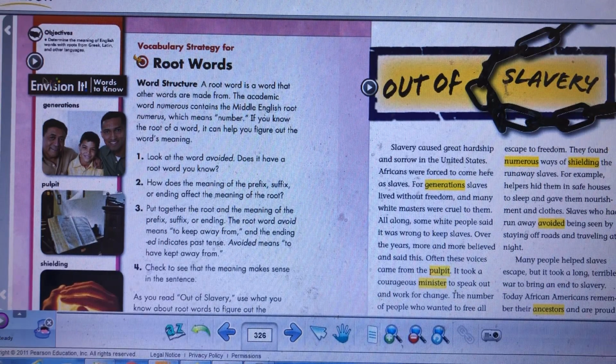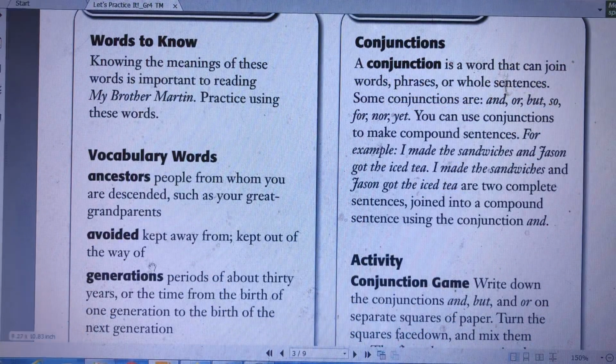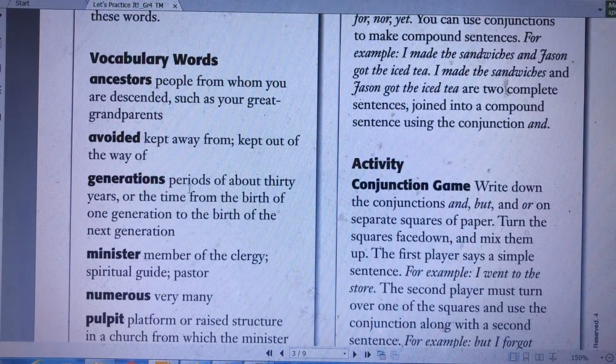Now listen to the first word. Generations. What are the generations, guys? Generations is periods of about 30 years, or the time from the birth of one generation to the birth of the next generation.